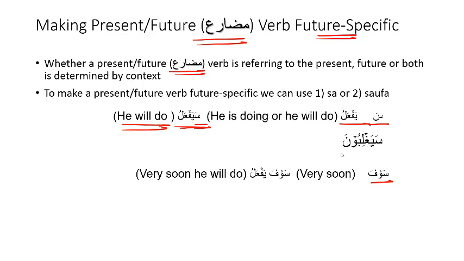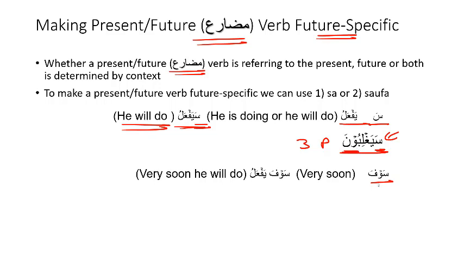So if we look at this word sayaghlibun, the sa here is making the verb future specific. Yaghlibun refers to dominating, and we know that this is third person because of the ya. We know that it is plural because of the waw and noon at the end, and this is masculine plural. Because of the sa over here, we know now that this is in the future. So the translation of sa yaghlibun becomes they will dominate.